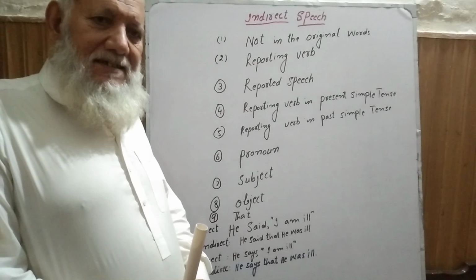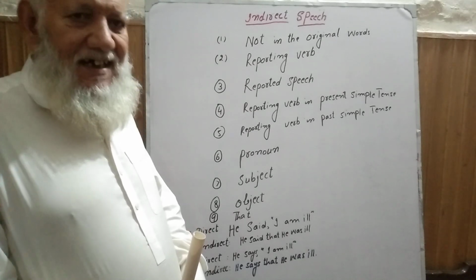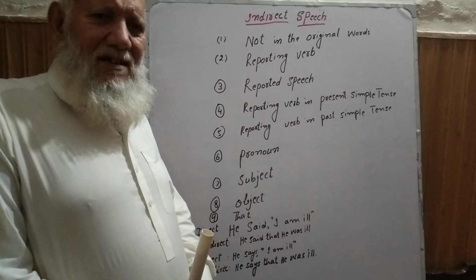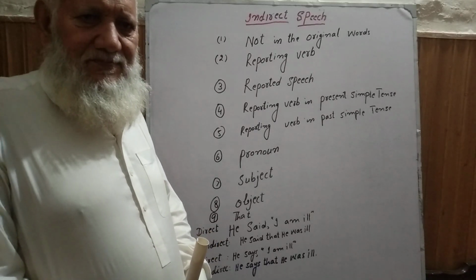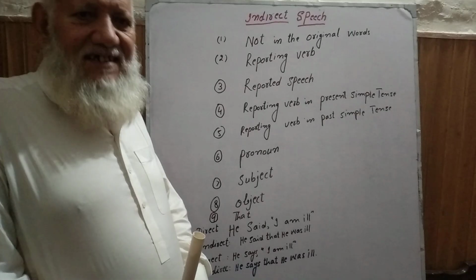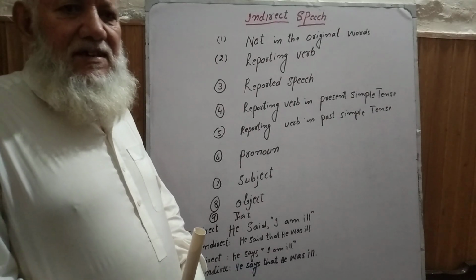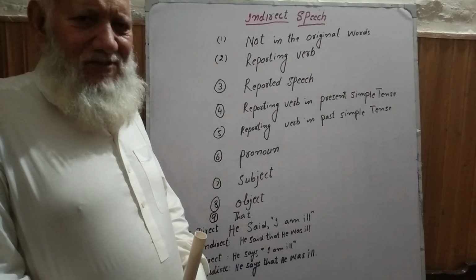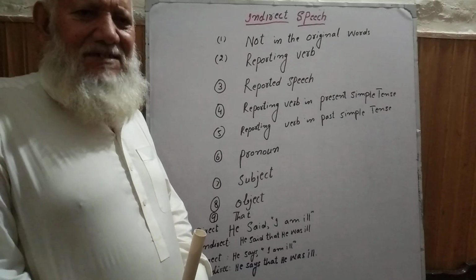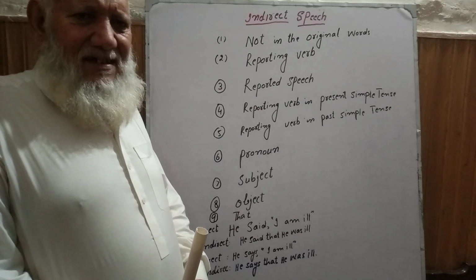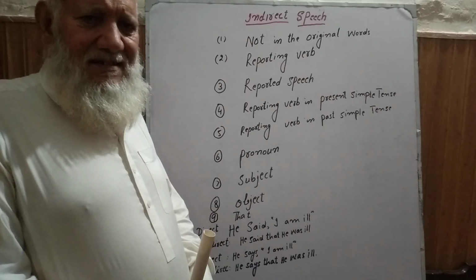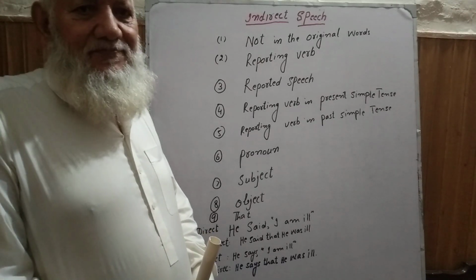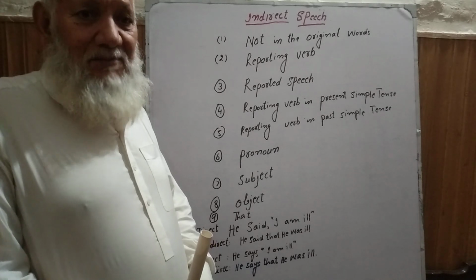There, the sentence is divided into two main parts. The first one is the reporting verb. He said. This is the reporting verb. He says. This is the reporting verb. And what follows, for example "I am ill," is the reported speech.